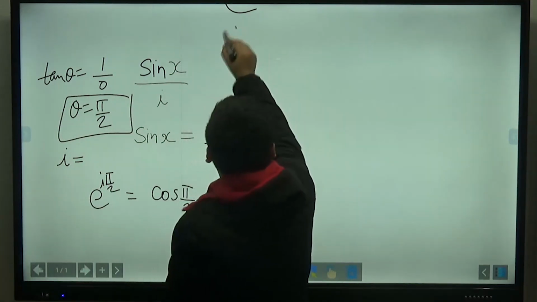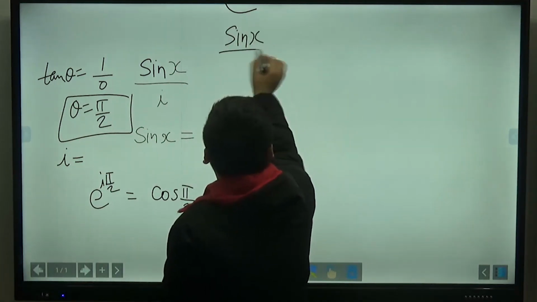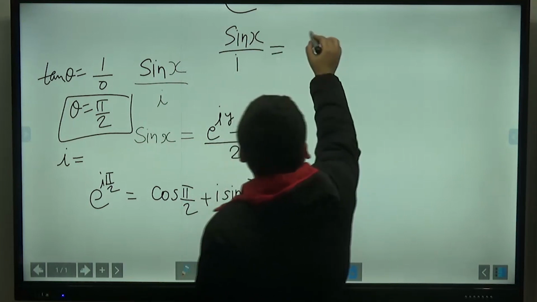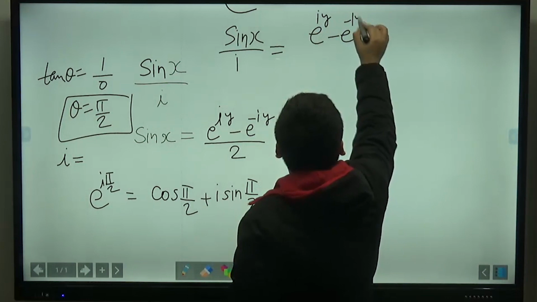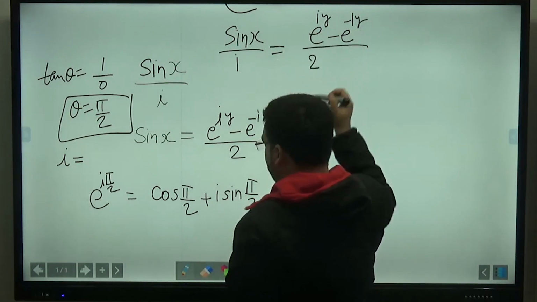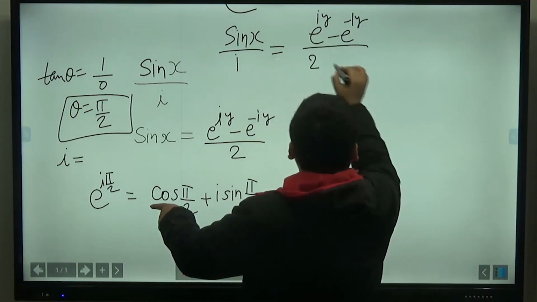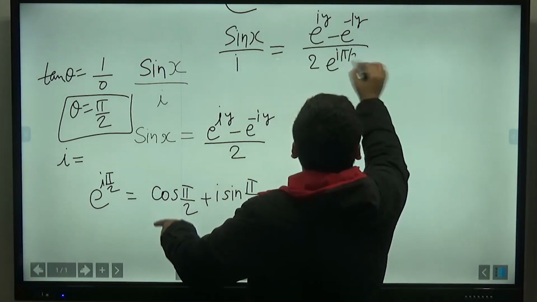So this sine x upon i can be written as e raised to the power ix minus e raised to the power minus ix, divided by 2 times i. What is this i now? e raised to the power i pi by 2.